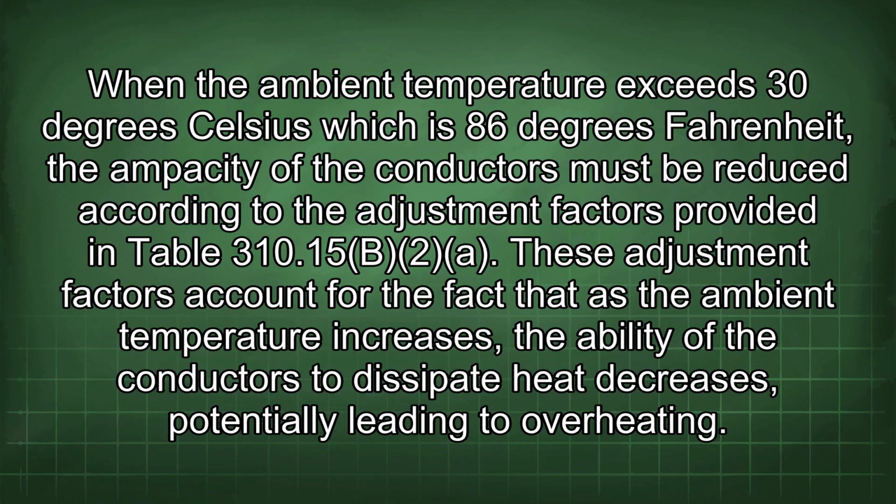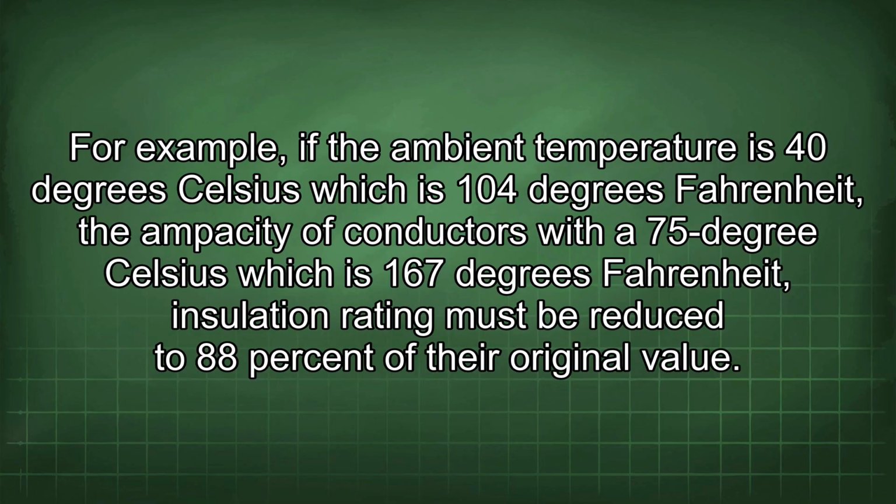These adjustment factors account for the fact that as the ambient temperature increases, the ability of the conductors to dissipate heat decreases, potentially leading to overheating. For example, if the ambient temperature is 40 degrees Celsius, which is 104 degrees Fahrenheit, the ampacity of conductors with a 75 degrees Celsius, which is 167 degrees Fahrenheit, insulation rating must be reduced to 88% of their original value.